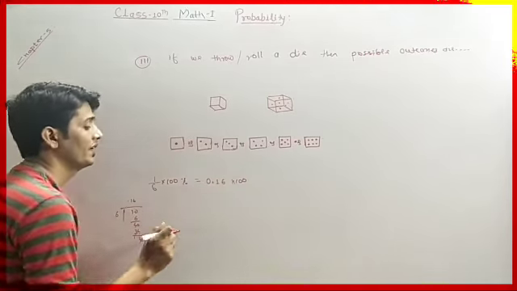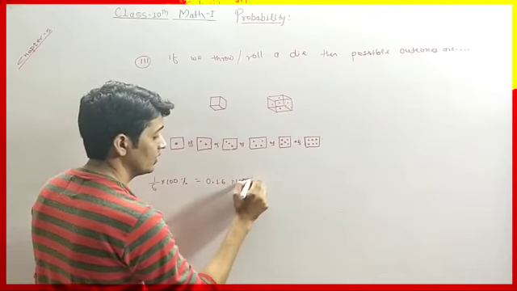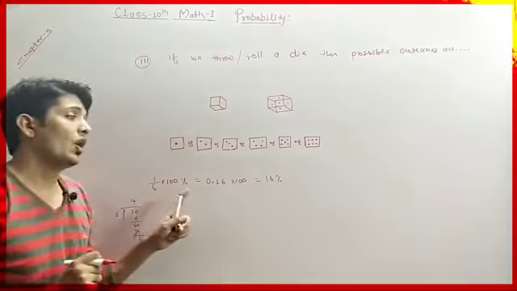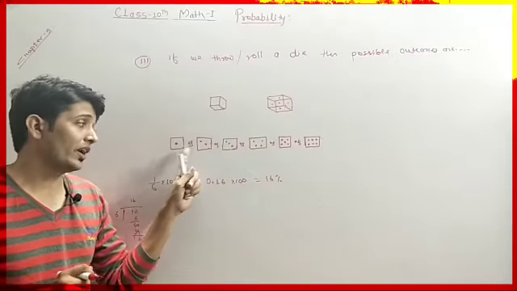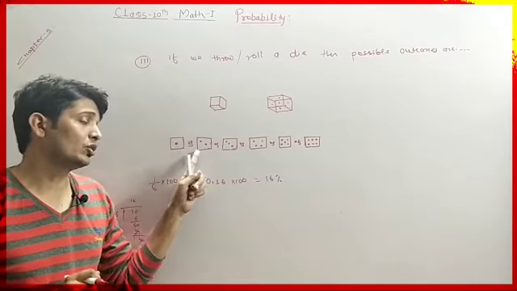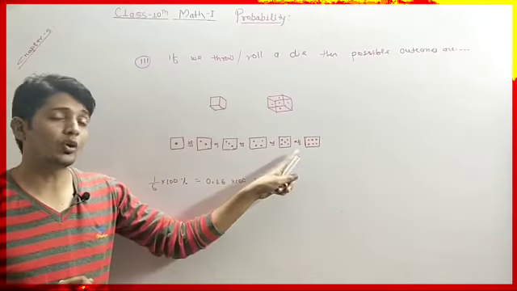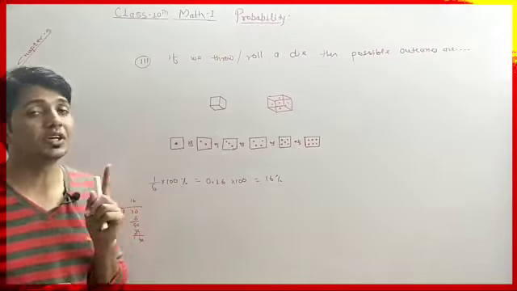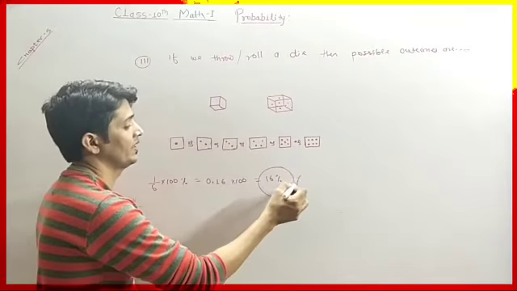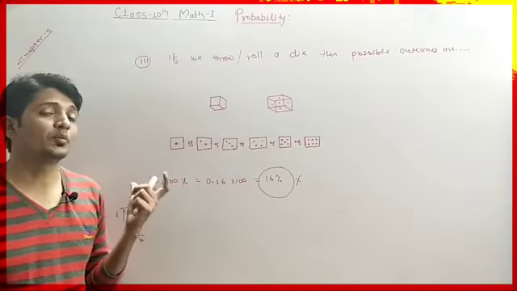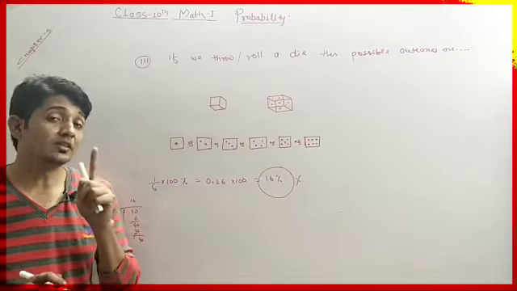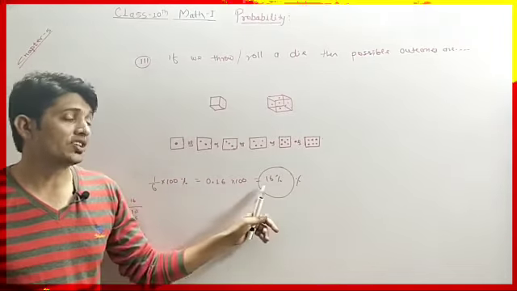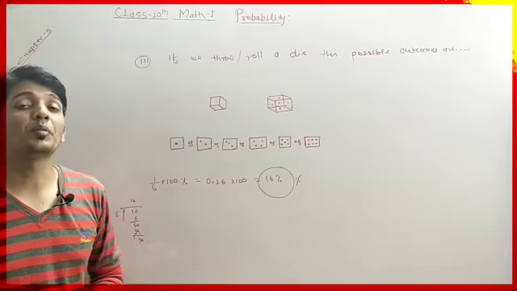If we multiply, we will get 16%. So for any face, 1 dot, 2 dot, 3 dot, 4 dot, 5 dot or 6 dot on the upper face, the possibility of getting any one of the events is 16%. This is nothing but the probability of getting any number on the upper side of the die.